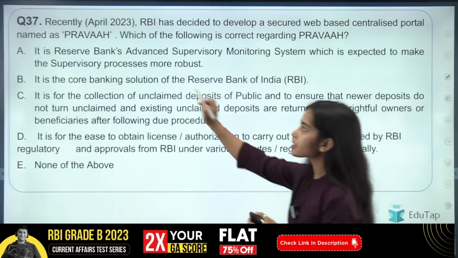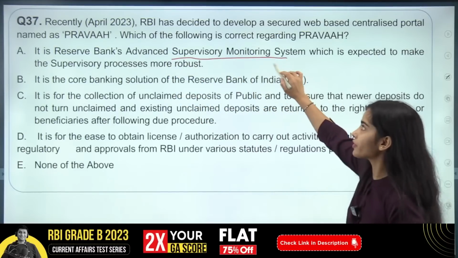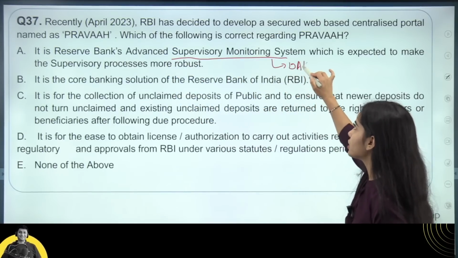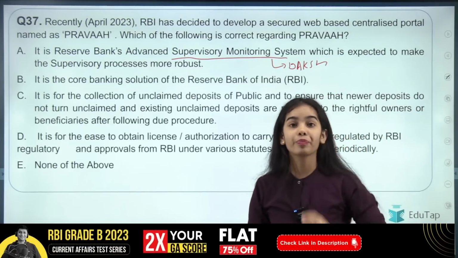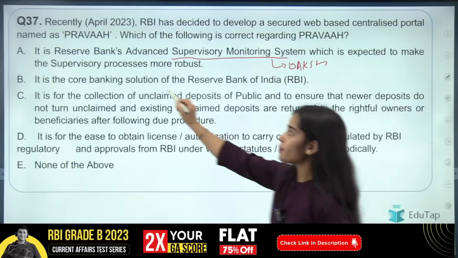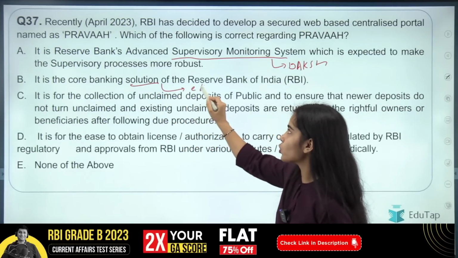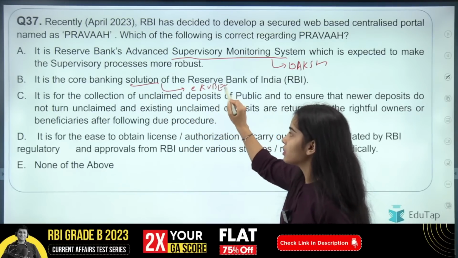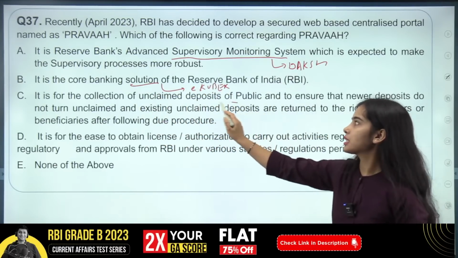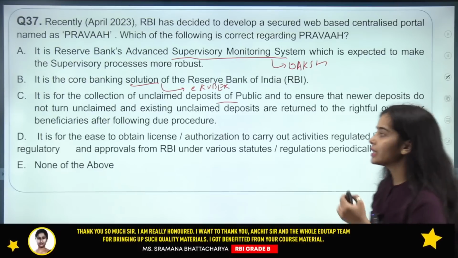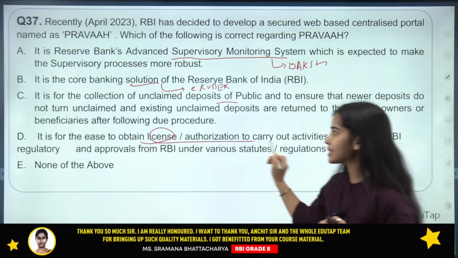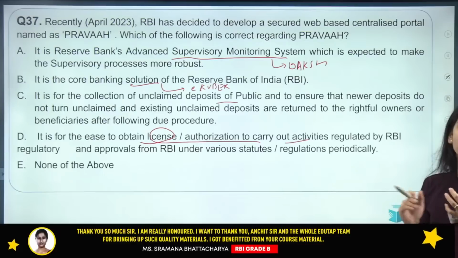So here it is, the Reserve Bank's Advanced Supervisory Monitoring System. It is Daksh. So Daksh is the Reserve Bank's Advanced Supervisory Monitoring System. The core banking solution of RBI is eKuber. For the collection of unclaimed deposits, there is no app that has been developed. The ease of obtaining license authorization is done through Prava.